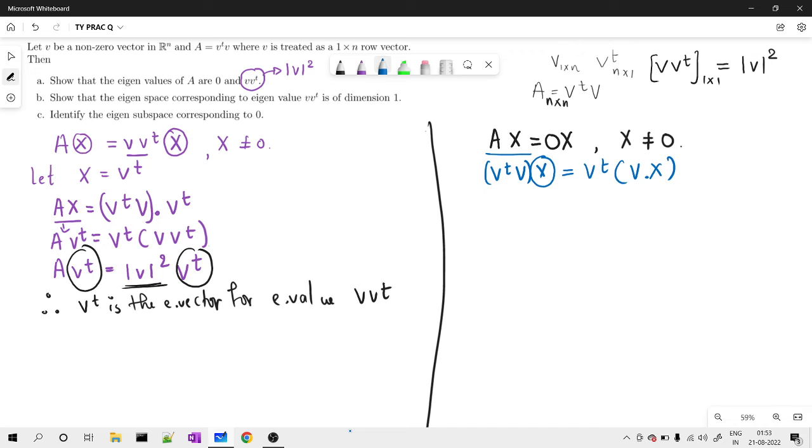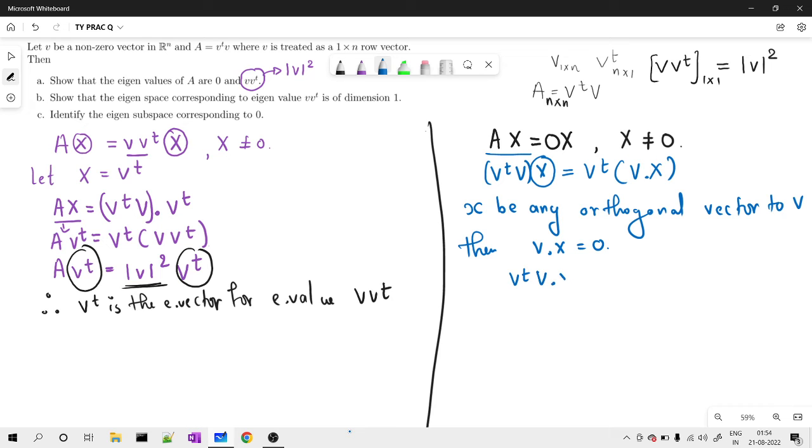So what we consider is, we consider x to be any vector orthogonal to V, then my V times x would be equal to 0. Then if my V times x is equal to 0, then V transpose V times x came out to be 0. Therefore, I can write V transpose V times x equal to 0. Therefore, my Ax is equal to 0, and this 0 can be written as 0 times this x.